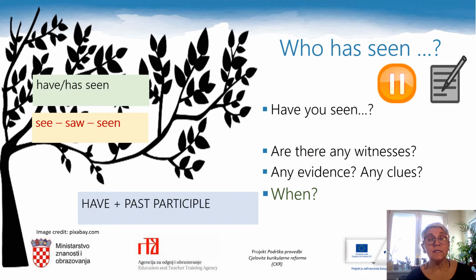Who has seen? We are asking about a person. We are asking if anybody has seen. Have you seen? Have I seen? Has anyone seen? We are asking if there are any witnesses, any evidence, any clues. Does this make it easier to guess what our poem is about? Let's try.